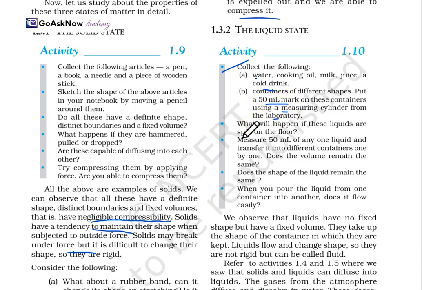What will happen if these liquids are spilled on the floor? Measure 50 ml of any liquid and transfer it into the containers one by one. Does the volume remain the same?